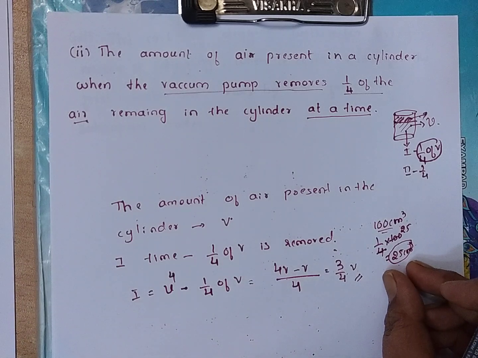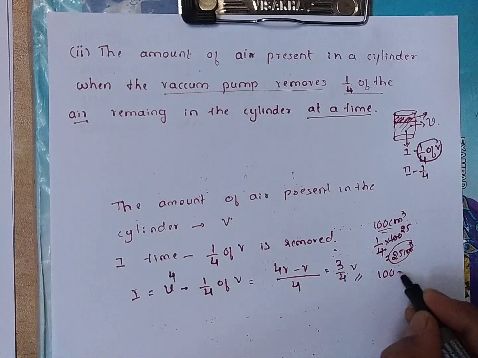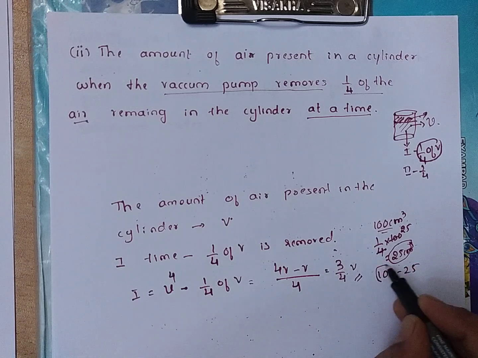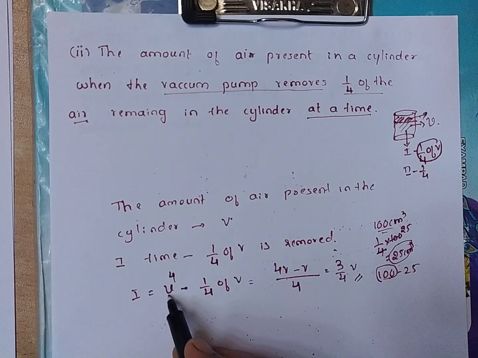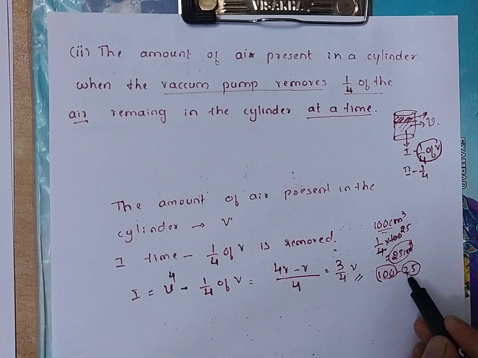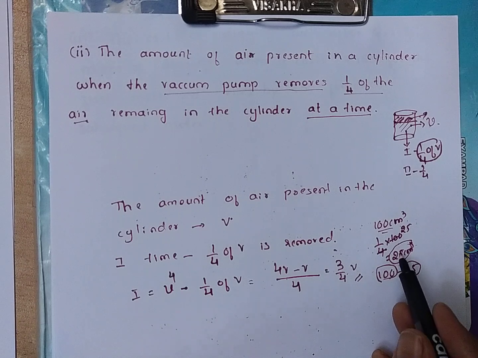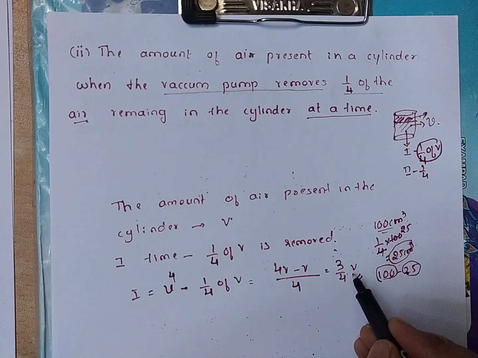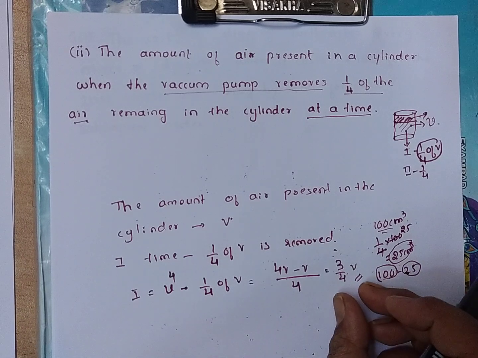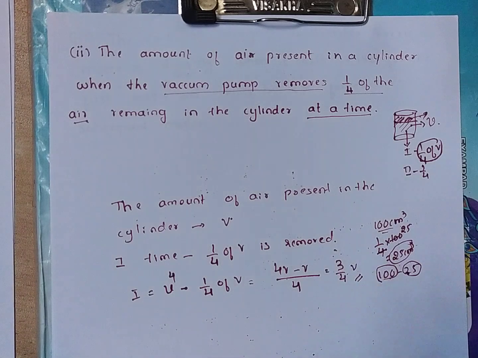But what is remaining? That is 100 minus 25. 100 is the total, that is V. This 25 is 1/4 of V, that is 1/4 of 100. That is 3/4 V. This is the first time remaining air.